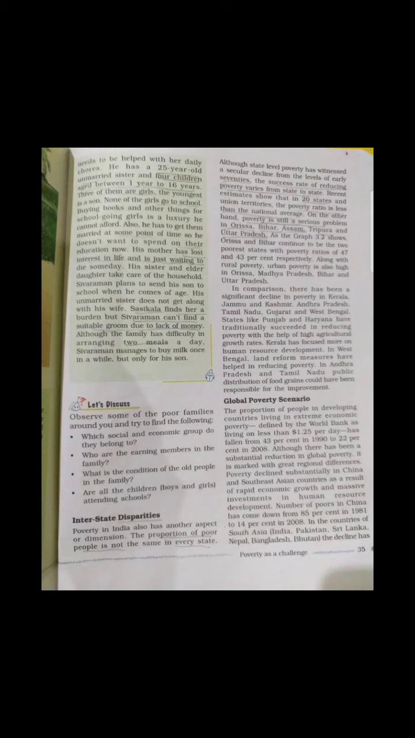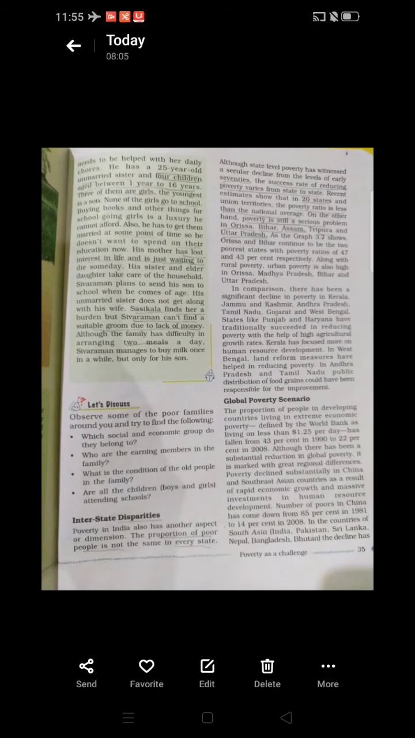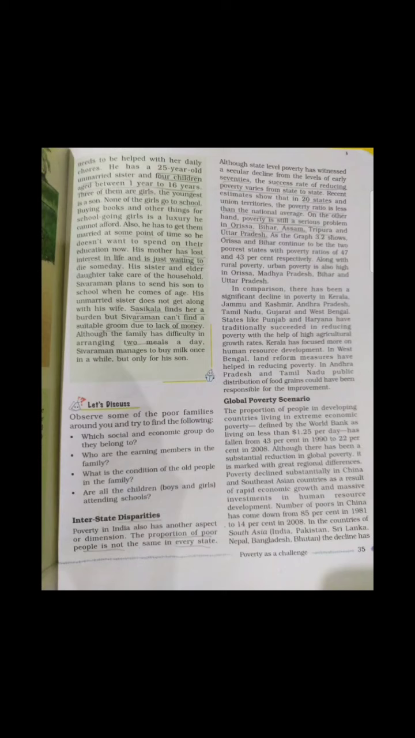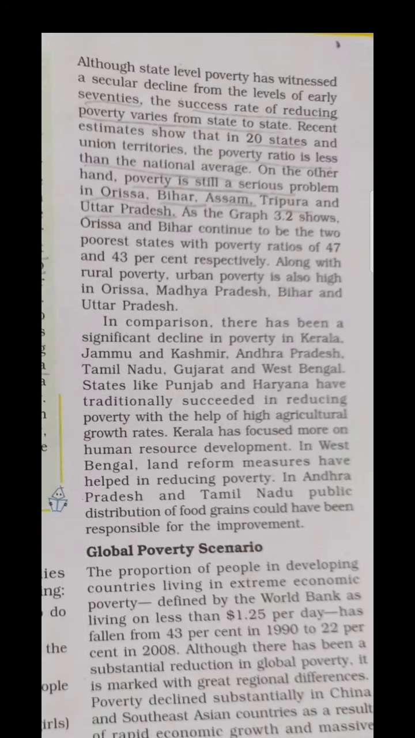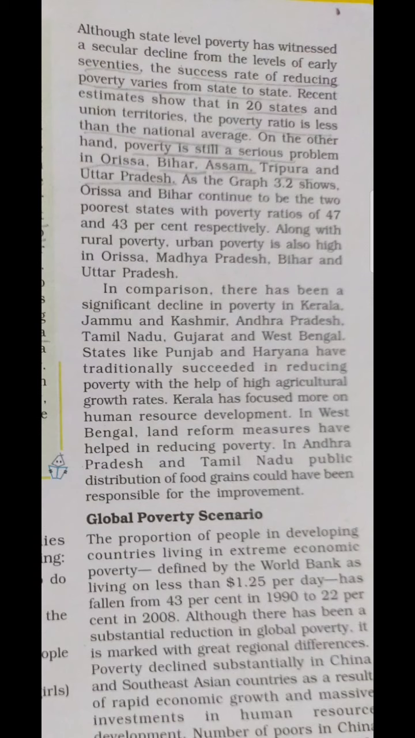Okay, so moving further, now we are going to understand the interstate disparities. So there are differences in the states as well. Each and every state is trying to decline the poverty in their state. Although the state level of poverty has witnessed a secular decline since the early 70s, the success rate of reducing poverty varies from state to state, as some of the states are capable of reducing poverty to a larger extent, but some of the states are still facing a lot of problems in reducing poverty.